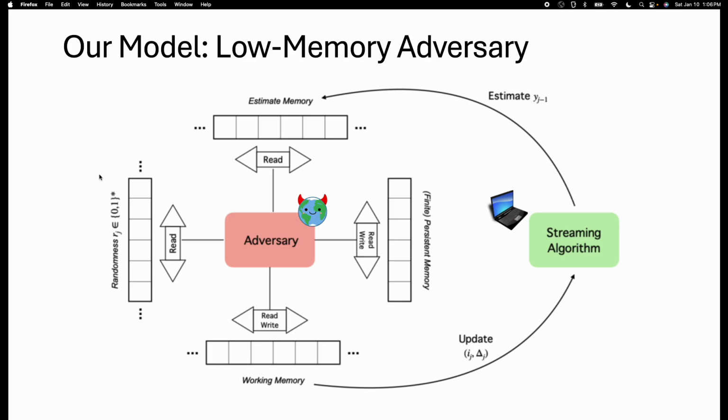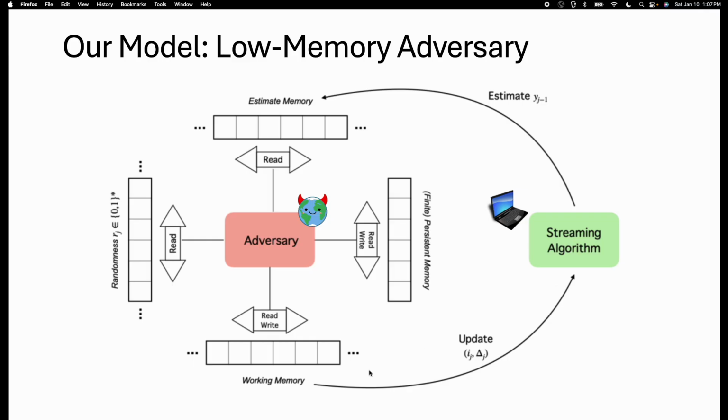The adversary also has access to unlimited fresh randomness at every time step that it can read. The adversary also has access to unlimited working memory that it can read or write to.